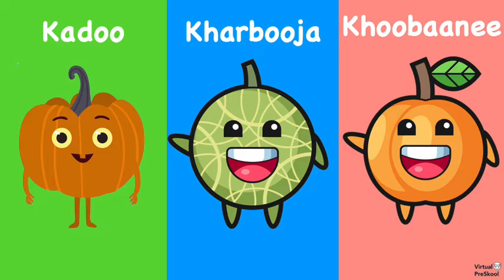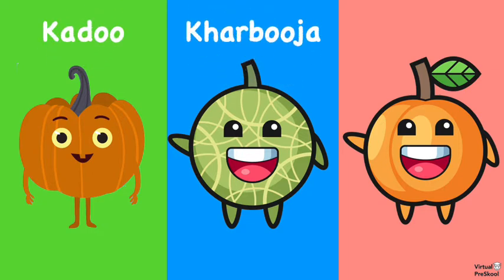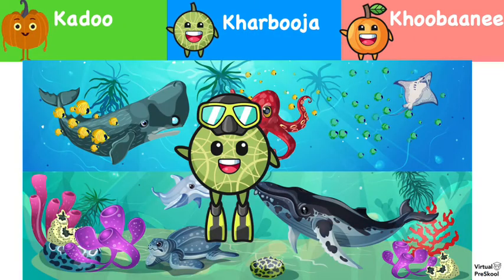So they're not garbuja and kubani, it's kharbuja, kubani. You have to remember to enunciate the H sound next to the K. Let's try those again. Pumpkin, kaddu. Cantaloupe, kharbuja. Apricot, kubani. Now let's do some practice problems.